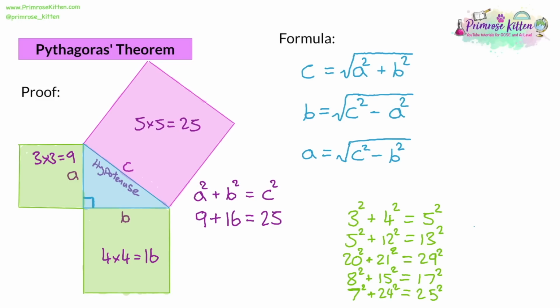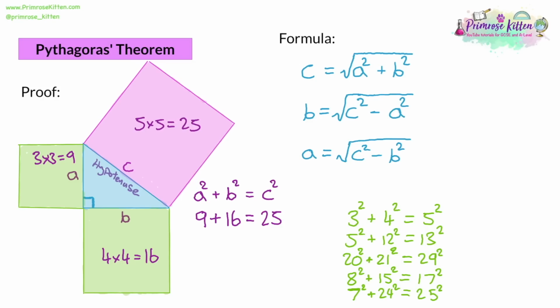Now, when I say there's a handful of these, that's not strictly accurate. There's a handful that involve small numbers. So what I've written here are all the ones that happen before you get to 20. There will be more and more of these with larger and larger numbers, so there probably is an infinite amount of these. There's one other thing as well. You'll see multiples of these. So you might think 3, 4, 5 is pretty simple, but then 20, 21, 29 is not very simple at all, is it? So we don't need to remember these. But 3, 4, 5 is a good one to look out for. That's quite common. And multiples of it.